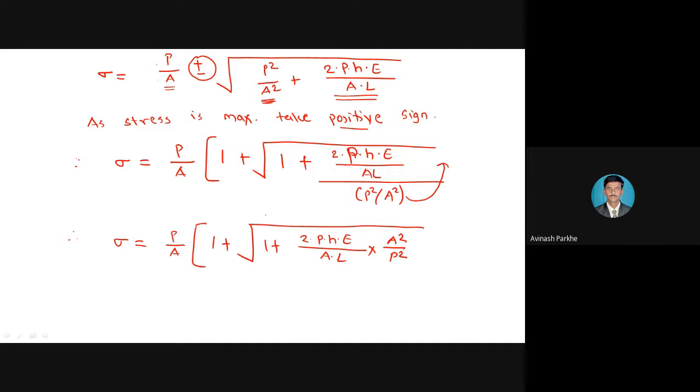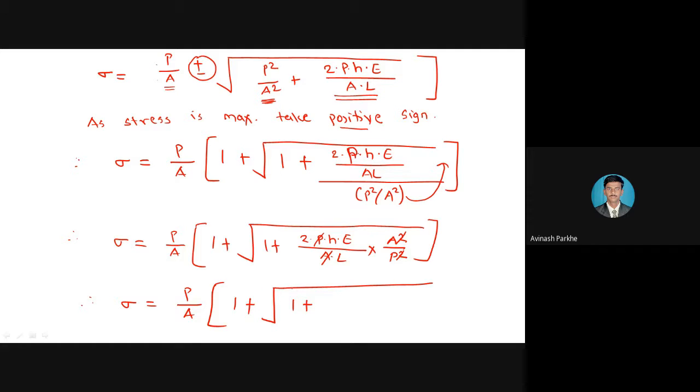See which terms get cancelled. On the upper side only 1 P is present, on the lower side P square is present, so 1 P will get cancelled. Similarly, at the numerator A square is there, and at the denominator 1 A is there. So if I write the final equation, sigma is equal to P upon A in square brackets 1 plus square root of 1 plus, whatever the terms are cancelled, the remaining terms 2 into h into A into E. On the upper side A square is there, one A cancelled, 1 A is remaining, divided by the remaining L into P. At the denominator P square is there, one P cancelled, only 1 P is remaining. Okay, so this is the next step.